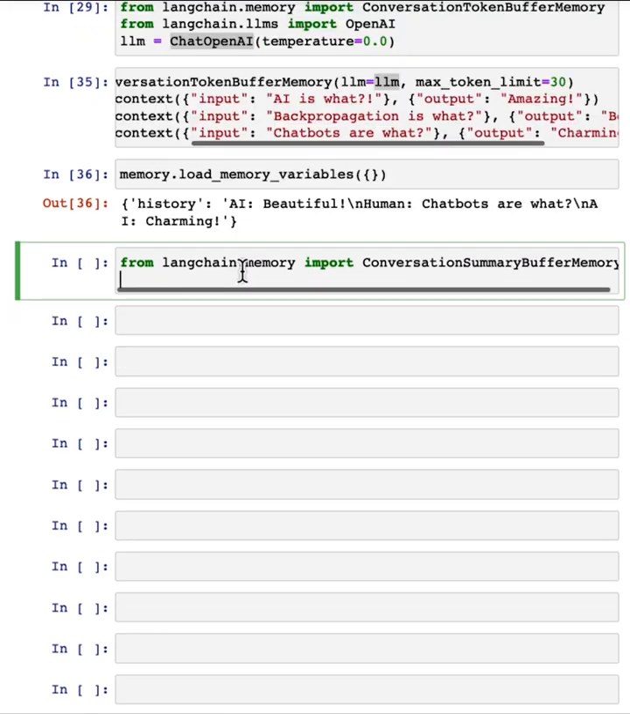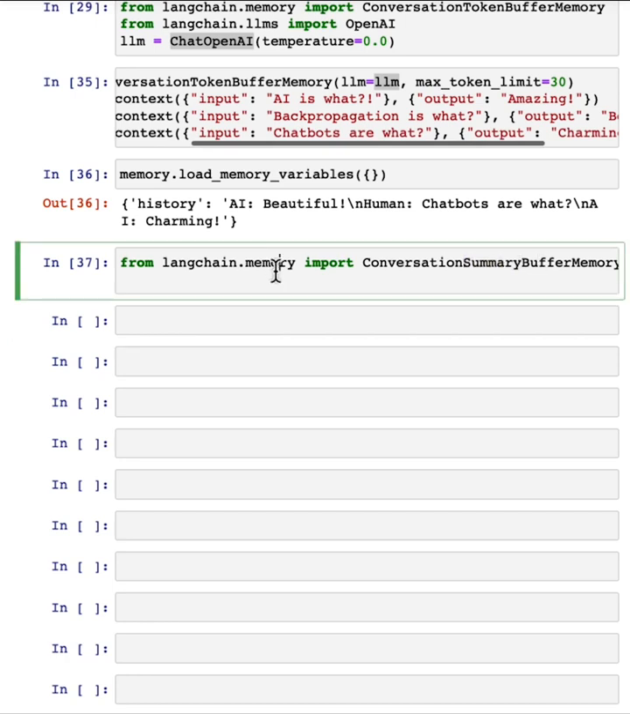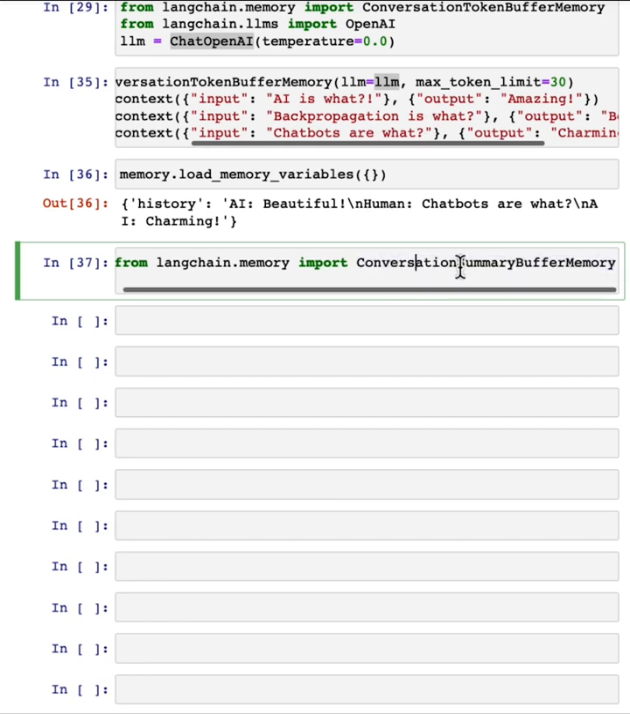Finally, there's one last type of memory I want to illustrate here, which is the conversation summary buffer memory. The idea is, instead of limiting the memory to a fixed number of tokens based on the most recent utterances or a fixed number of conversational exchanges, let's use an LLM to write a summary of the conversation so far and let that be the memory.